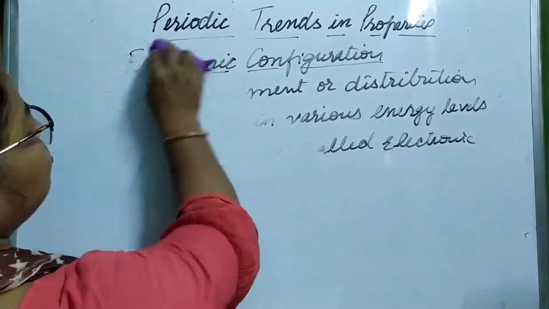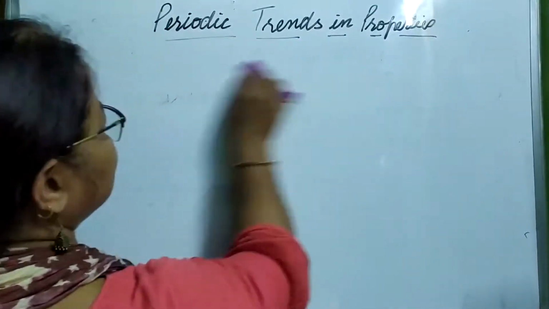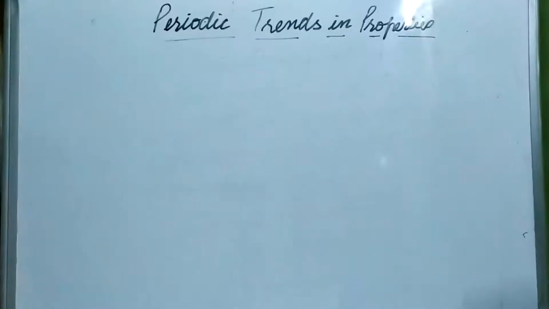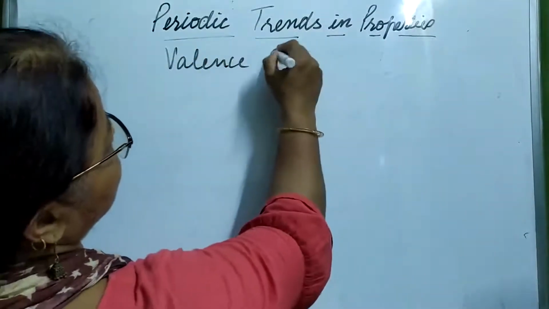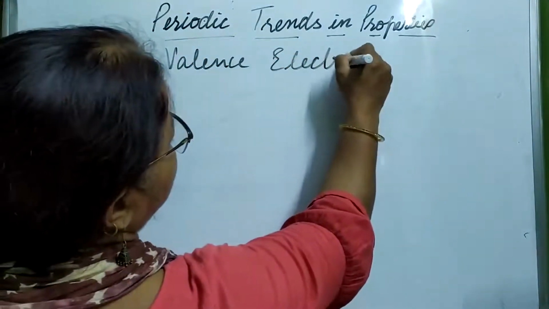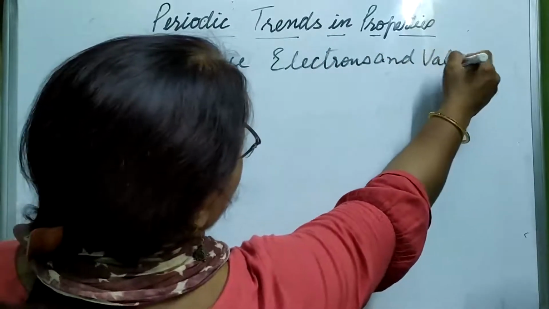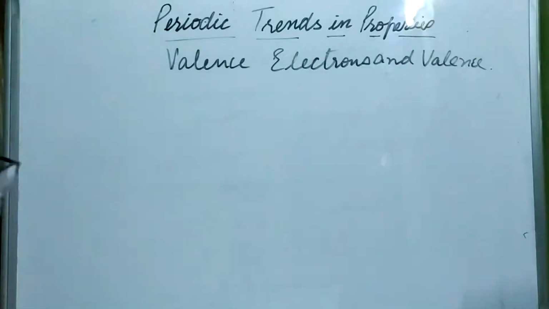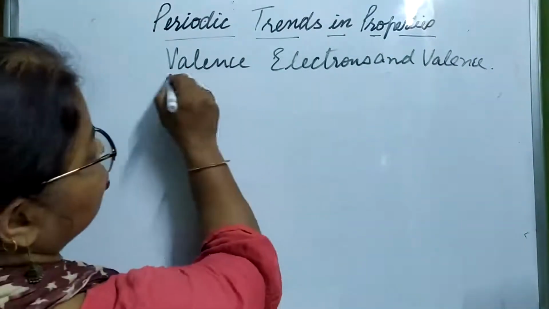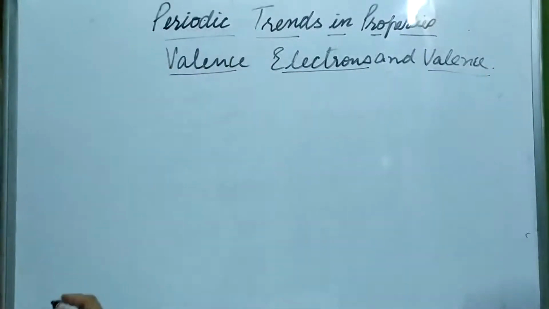So the first periodic trend in properties that we are going to discuss is valency and valence electrons. You know what are valence electrons? See, first we are going to discuss valence electrons and then later valency.